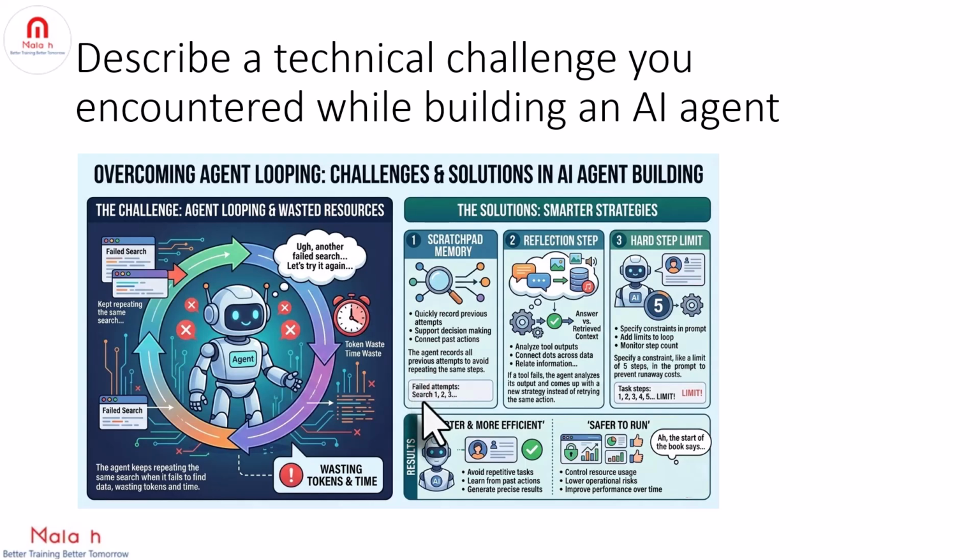That is, the agent records all previous attempts to avoid repeating the same steps. And the second one is reflection step. That is, if a tool fails, the agent comes up with a new strategy instead of retrying the same action. And the third solution is hard step limit. For example, set a maximum of 5 steps per task to prevent runaway costs. So, as a result, the agent becomes smarter, more efficient, and safer to run.